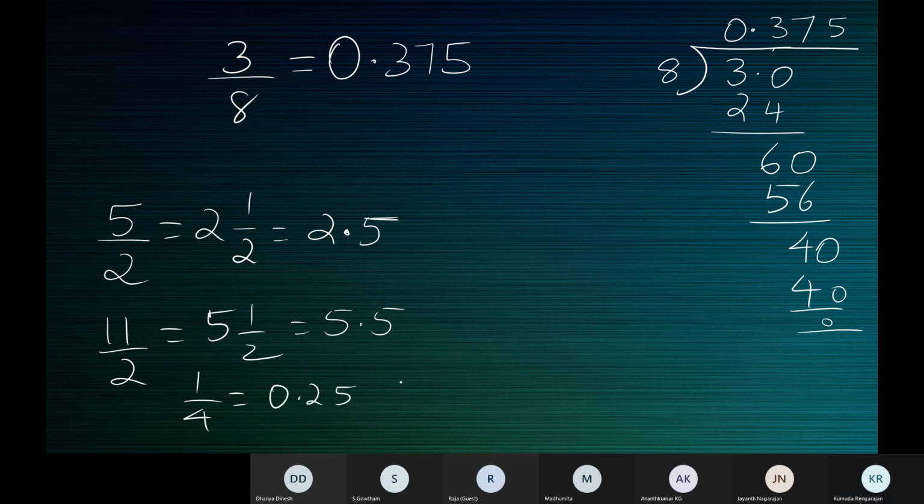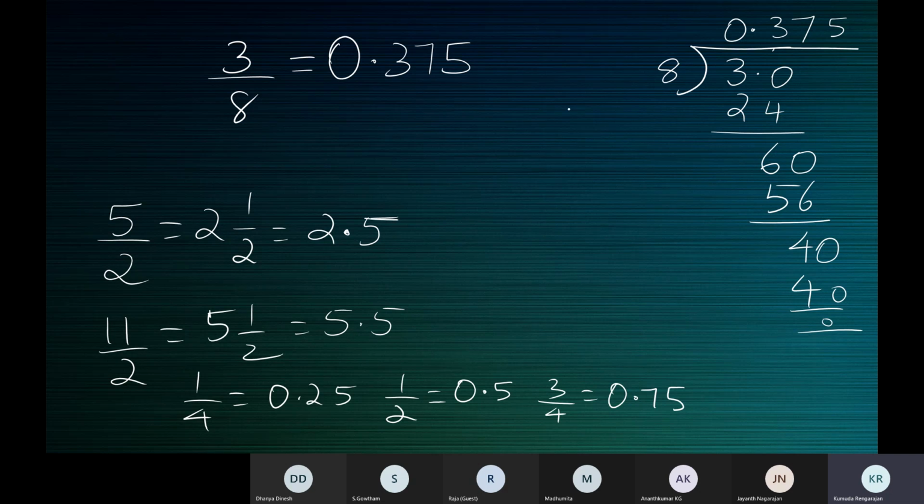What is 1 by 2, children? 9th standard, what's 1 by 2? 0.5, ma'am. What's 3 by 4? 0.75, ma'am. Yeah, 0.75.